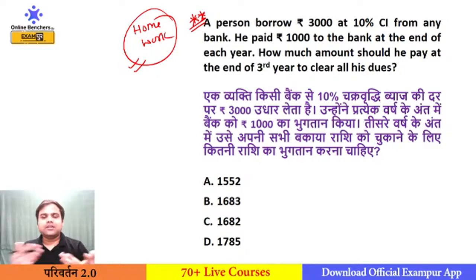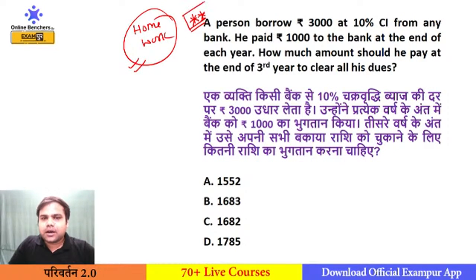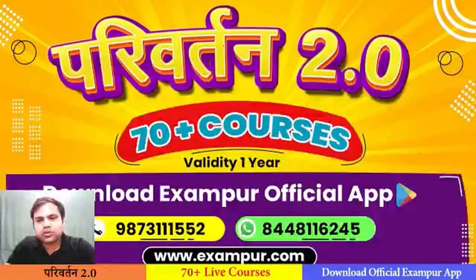That means you are not solving the homework question. Try to solve this and give me whatever answer you get. If you get the right answer, it is okay. If you get a wrong answer, it doesn't matter to me, because I want all of you to at least try, right? So this is your homework question, and this was also your last question.